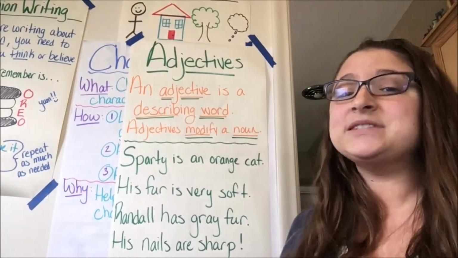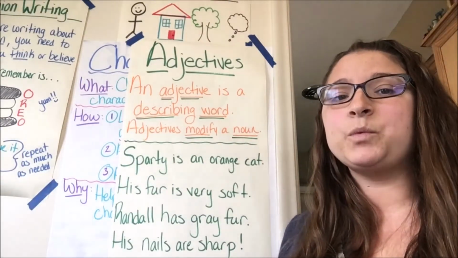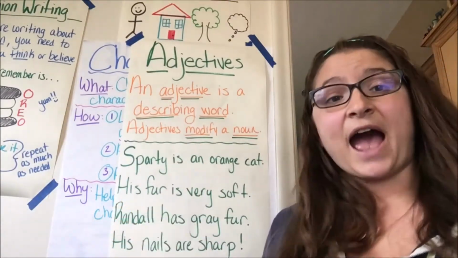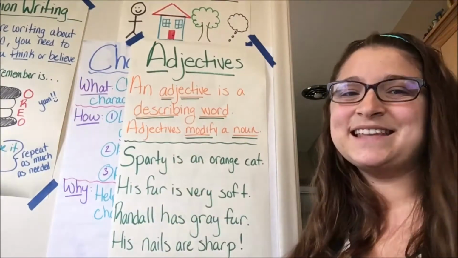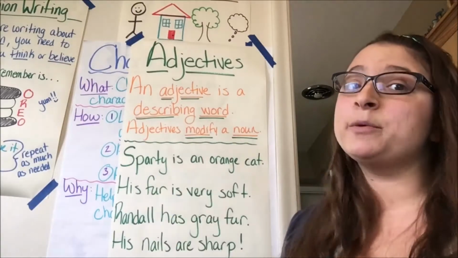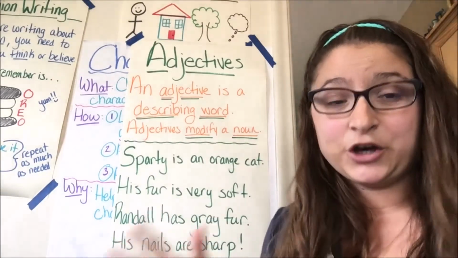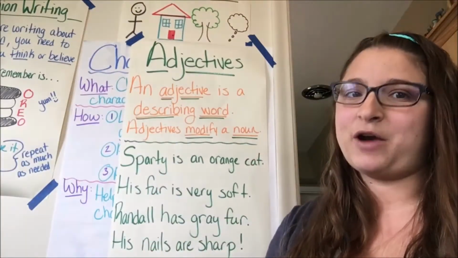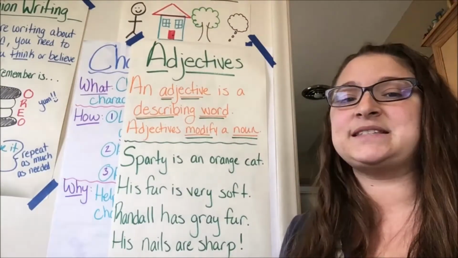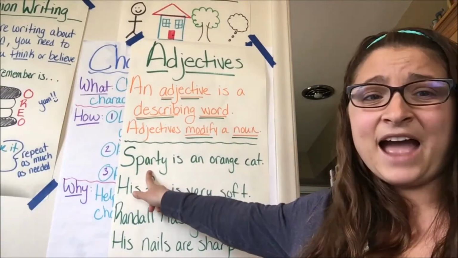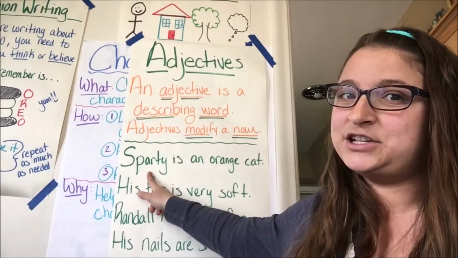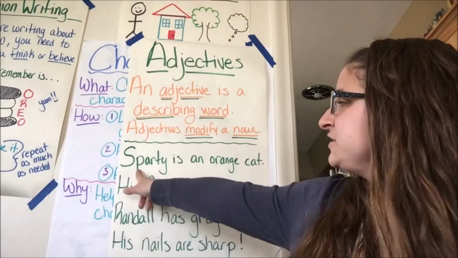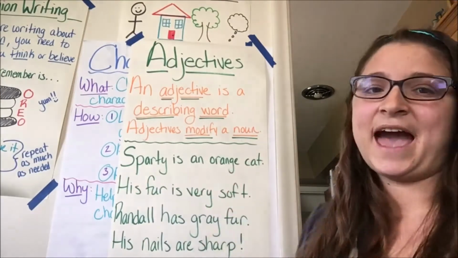But we're going to look at a couple sentences, and we're going to find out what our describing words are, because your adjectives are your describing words. So today I came up with a couple sentences about my cats. I've been spending so much time with those crazy guys. Oh my goodness, there are so many ways I could describe them. But today we're going to focus on a couple basic ones. So first, I've got Sparty. You've all seen Sparty. He's the one that likes interrupting all the time while I'm trying to teach you guys. And I have here in our first sentence, Sparty is an orange cat.